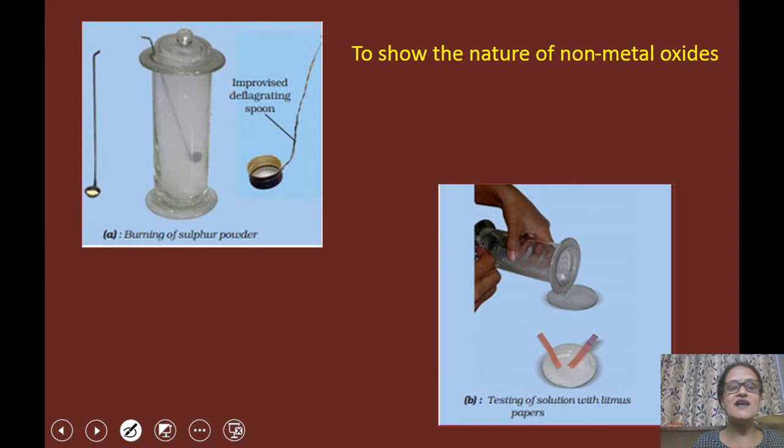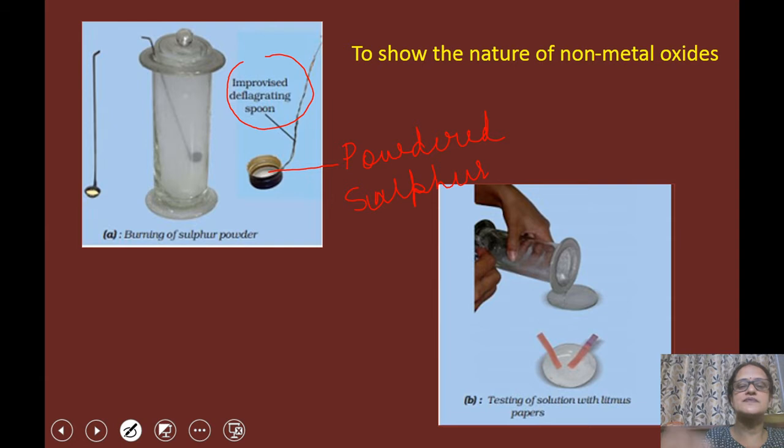Now children, we will discuss an activity to show the nature of non-metal oxides. We have taken a deflagrating spoon. And in this deflagrating spoon, we have taken some powdered sulfur. So powdered sulfur is taken in this deflagrating spoon. Now this sulfur in this spoon is allowed to burn. Once the sulfur starts burning, immediately we will put this burning sulfur inside the jar and make sure that the lid of the jar is closed.